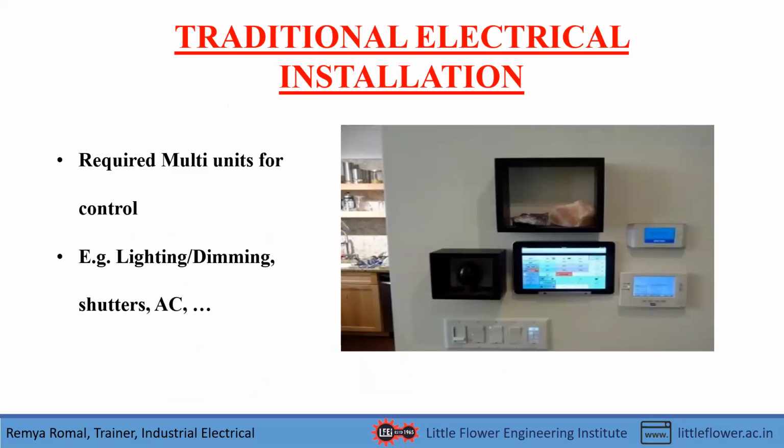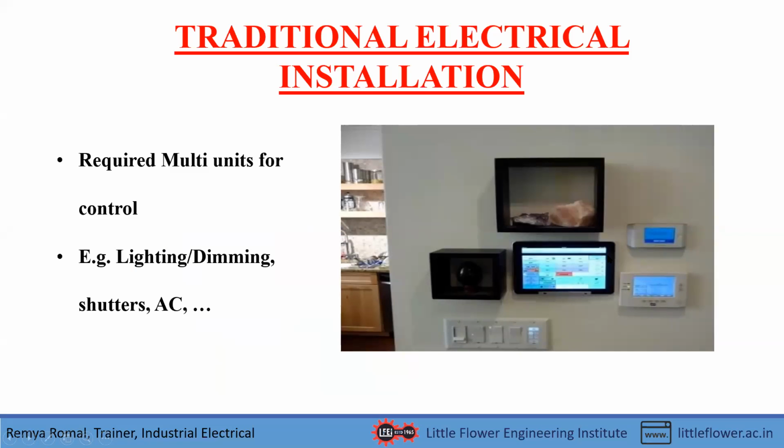And this is an example of how a traditional electrical installation looks. We can see in the picture that there are so many switches on the bottom side for controlling the equipment in your home, and there will be multiple units for viewing the different functions happening in our home.